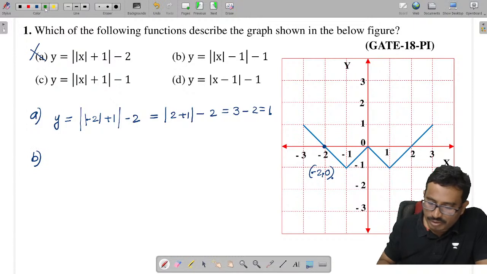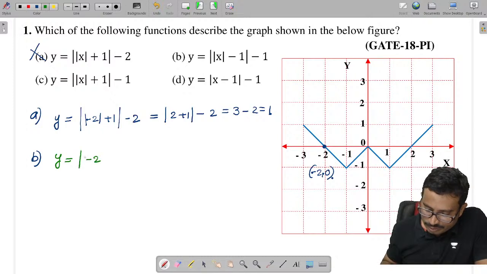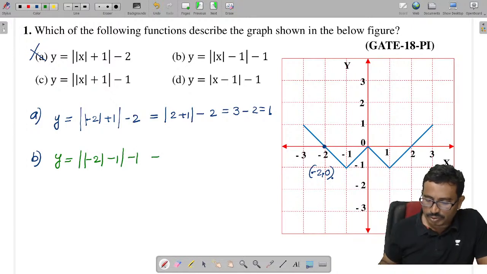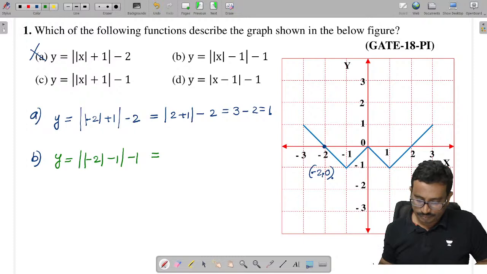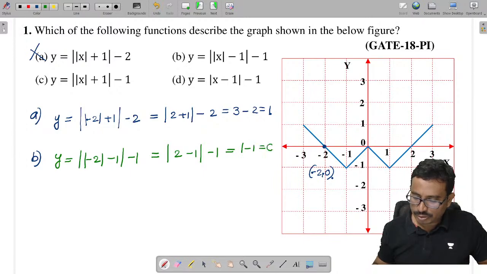Coming to option B, the x value is -2. So y is mod of mod of -2 minus 1 minus 1, which is mod of -2 value, that is 2 minus 1 minus 1. So 2 minus 1 is 1, and 1 minus 1 is equal to 0. Yes, this point is satisfying.